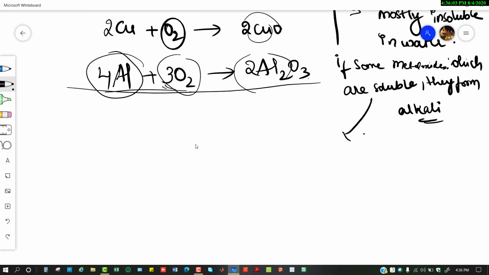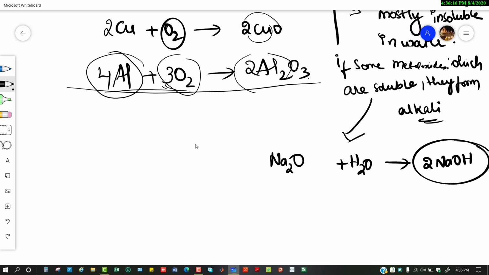For example, in this case, let us take sodium oxide. When it is reacted with water, it gives NaOH, which is basic in nature. Like that you have potassium oxide. Potassium is a metal, right? When it is reacted with water, it gives potassium hydroxide. So these are some examples of chemical properties of metals.